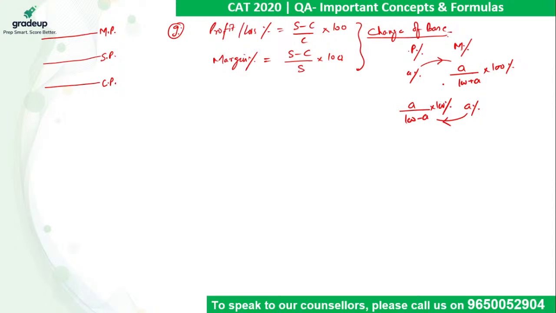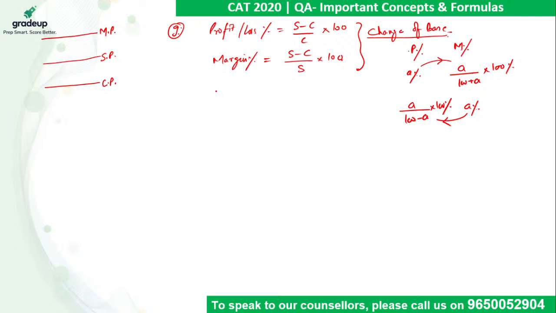Many times in questions it is given that a person calculated profit on selling price instead of cost price, and the value is given, and then you are asked what the actual profit percentage is. So you can straightaway use this. If margin is given, you can calculate profit. If profit is given, you can calculate margin straightaway, right?